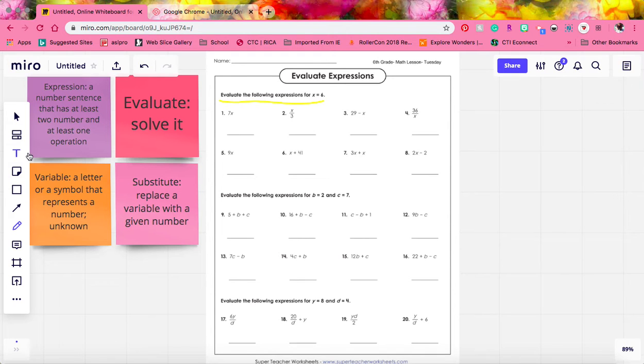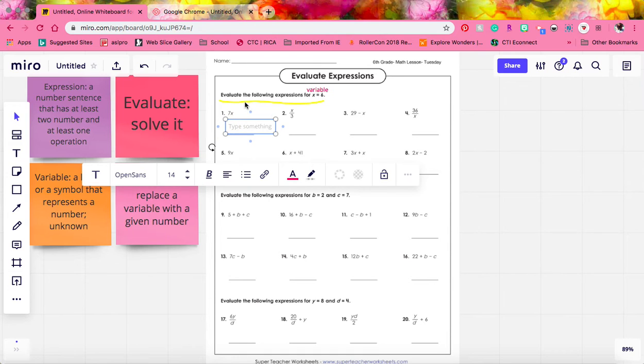So x is our variable, and we're going to be substituting that variable, x, in each expression with the number 6. If we look at number 1, we have 7x, and what that means is 7 times 6. So we took away the x and we plugged in, or substituted, the number 6.